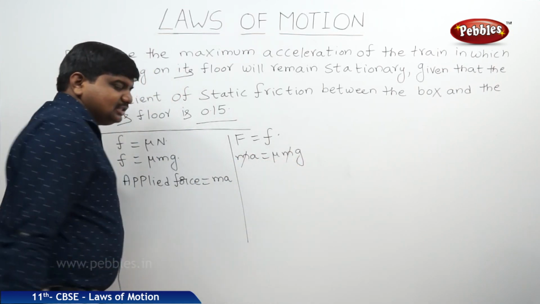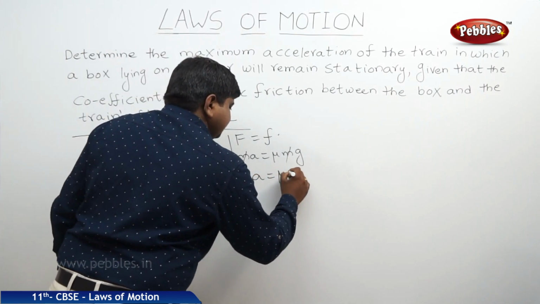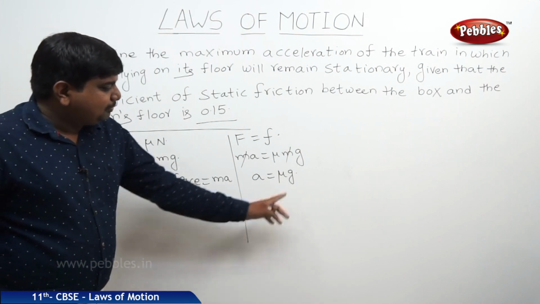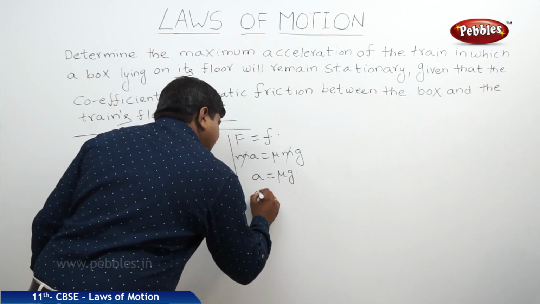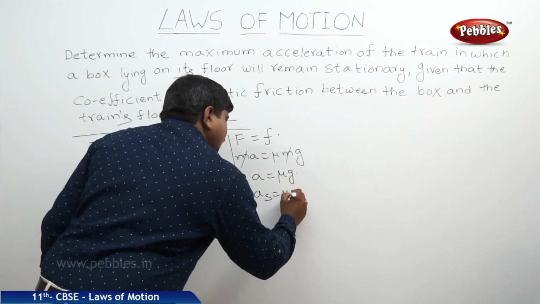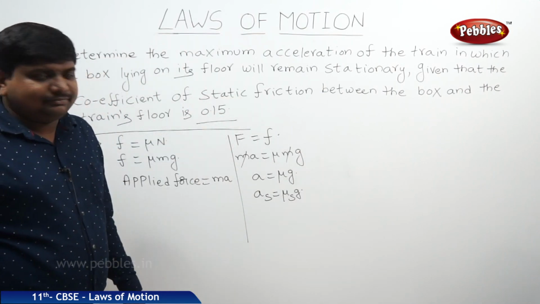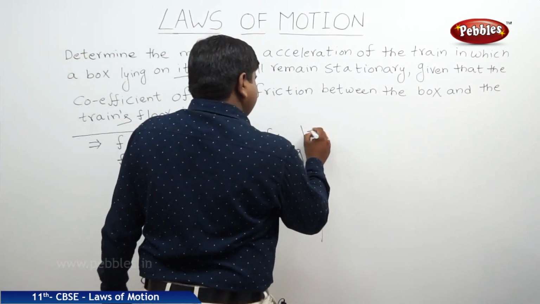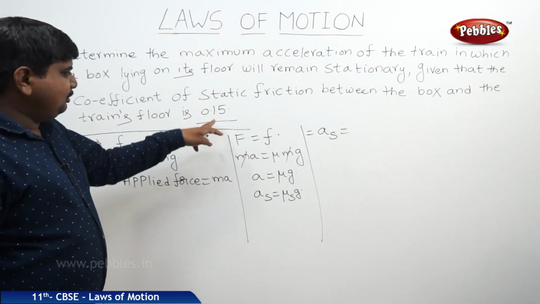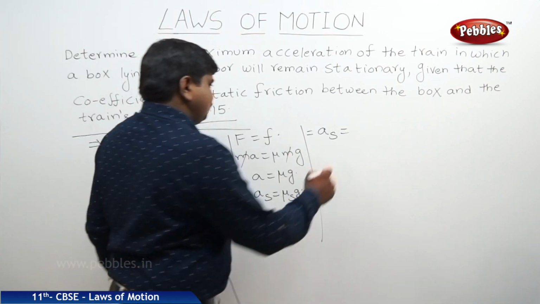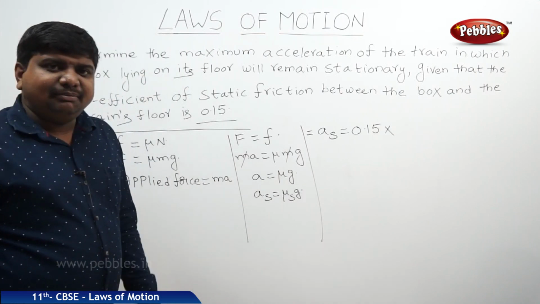m and m on both sides cancel. Therefore, the formula becomes a is equal to mu g, where mu is the static frictional coefficient. That's why this formula can be rewritten as a_s is equal to mu_s g, because we are discussing the static friction condition. Therefore, the maximum acceleration in static friction a_s is equal to mu_s, the static frictional coefficient 0.15, into g, where g is 10 meters per second squared.